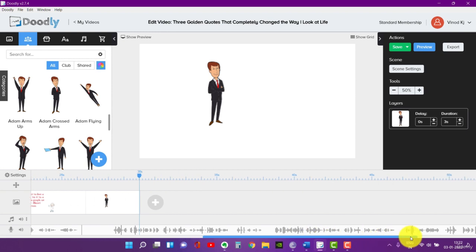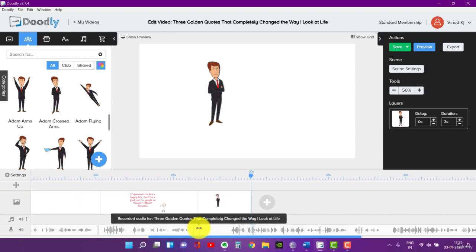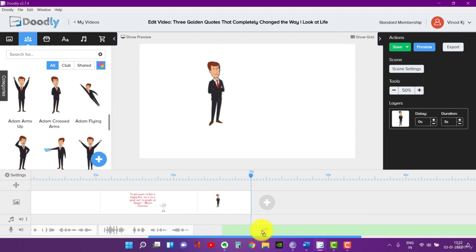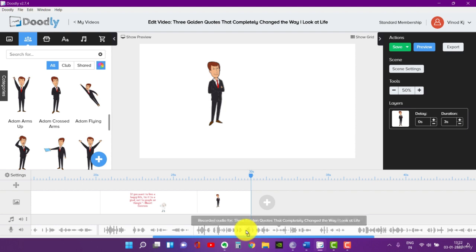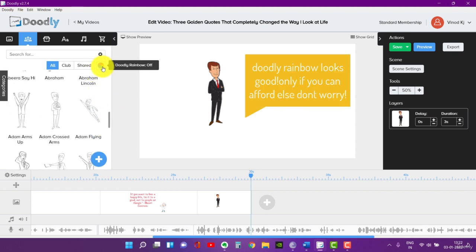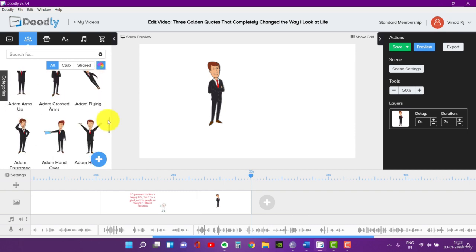So okay, it goes almost like 27 seconds. So what I do is just delete the starting little bit. Okay, drag it slowly over here. Okay. So now what we are going to do is we are going to use Doodly Rainbow. You might see I got Doodly Rainbow. I purchased Doodly Rainbow just to show you how this really is. And another important thing is we are going to start previewing also. So that is a new option here.